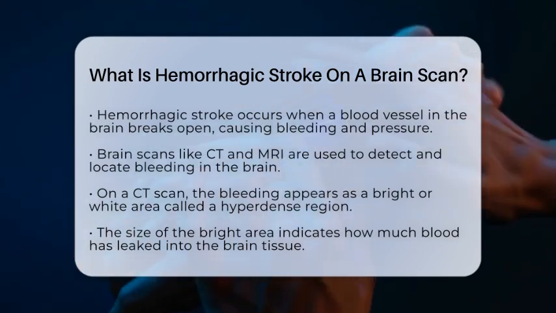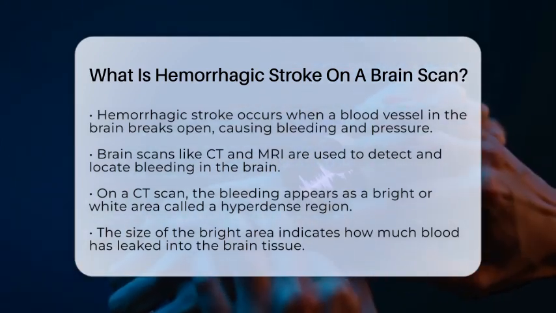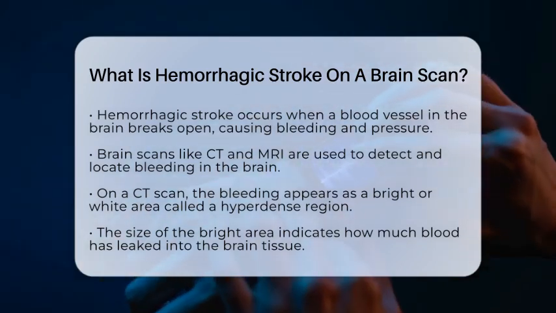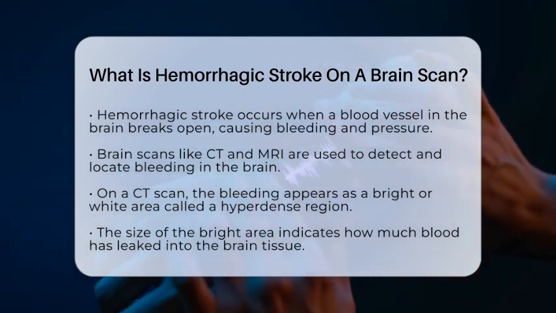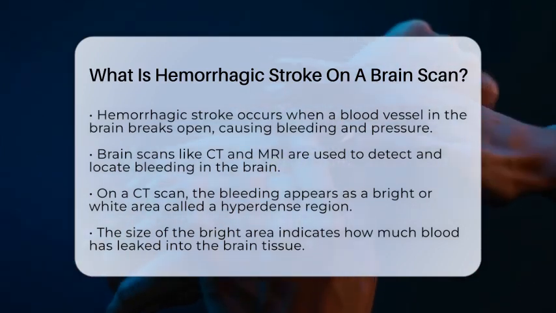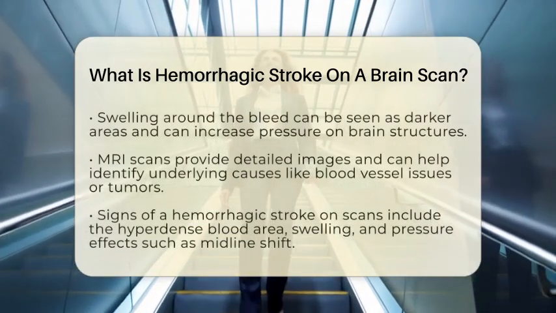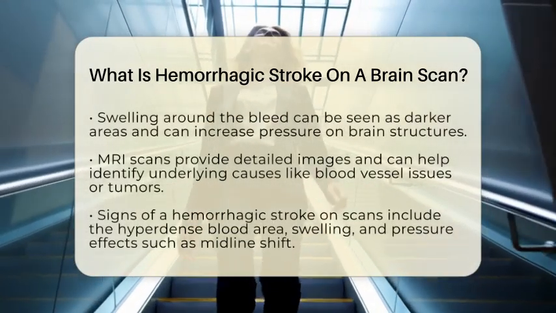On a CT scan, a hemorrhagic stroke appears as a bright or white area called a hyperdense region. This brightness is because fresh blood is denser than the surrounding brain tissue, making it stand out immediately after the bleed happens. The size of this bright spot shows how much blood has leaked into the brain.